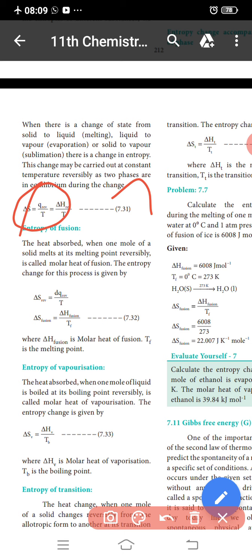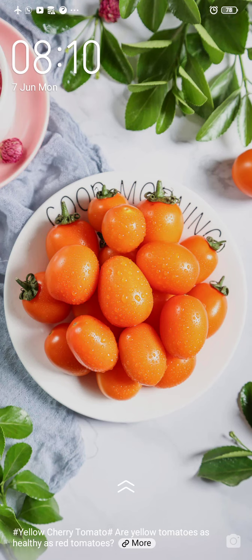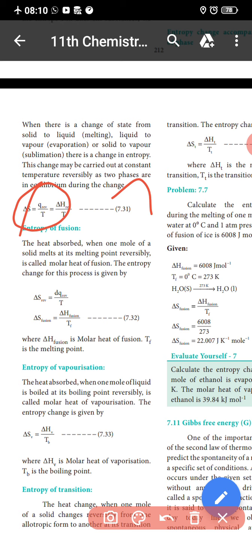When there is a change of state from solid to liquid, liquid to vapor, or solid to vapor, which is sublimation, there is a change in entropy. This change may be carried out at a constant temperature, reversibly, as the two phases are in equilibrium. So during the change, del S is equal to Q_rev by T.